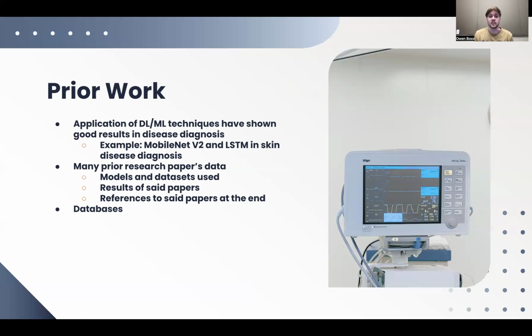One example they gave was that MobileNet V2 and LSTM in skin disease diagnosis showed great results. So they're trying to do research in seizure detection too. The data from many prior research papers included their models and data sets, the results of the papers, and references to the papers, which I'll show at the end. And then we'll talk about the databases.